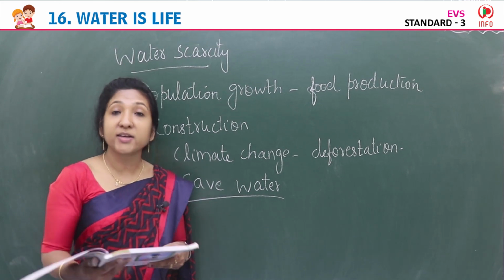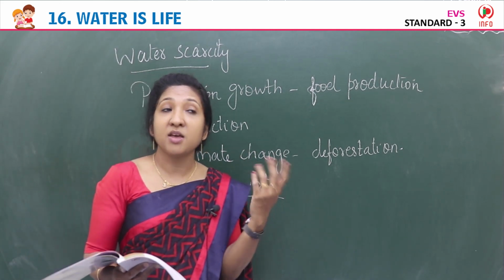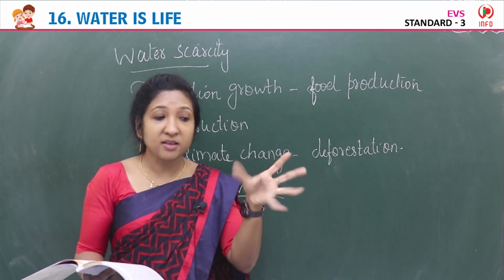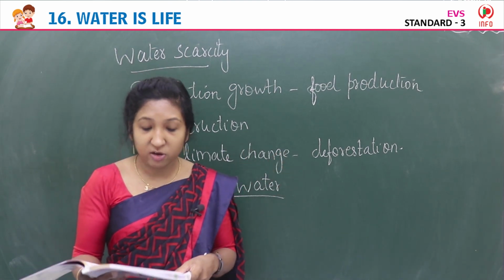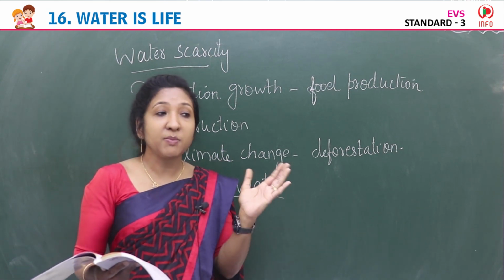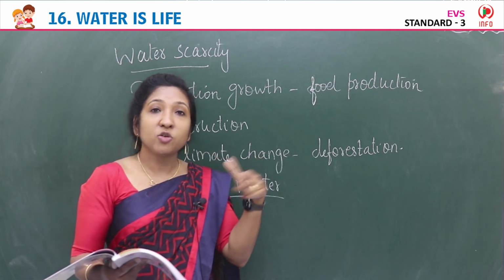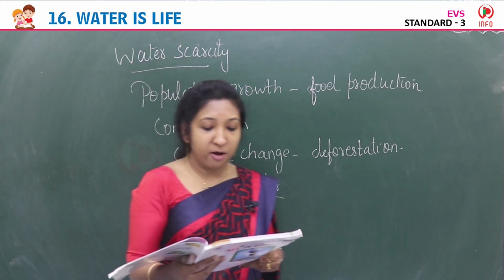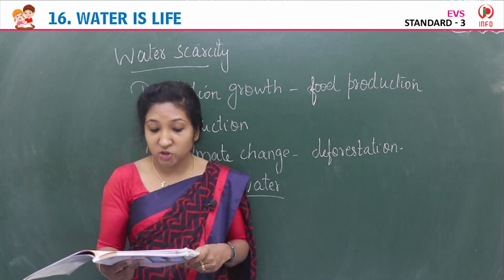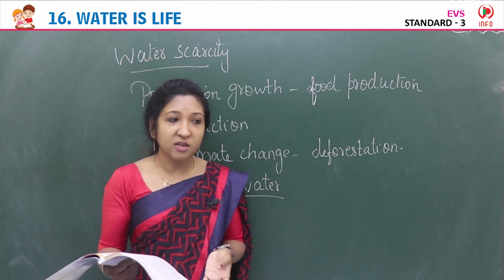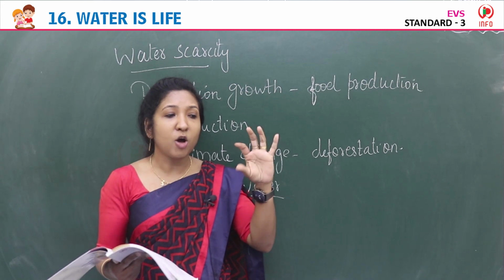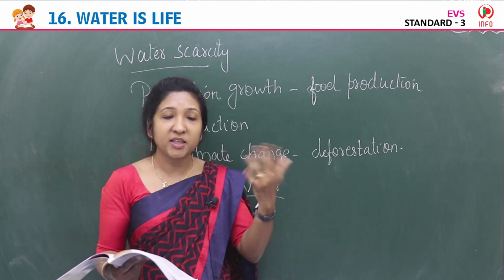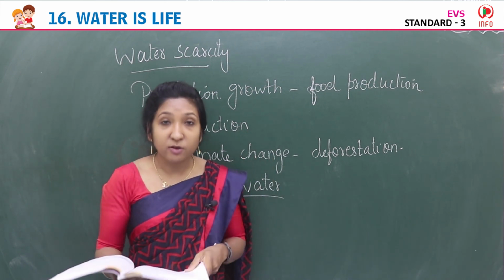Avoid leakage of water from the taps. See in your house, whether in the washroom or somewhere else, on the wash basin, whether any water tap is leaking or not. If there is leakage, then immediately call a plumber, or you have to stop the leaking of taps. Turn the tap off when not in use, especially when you brush your teeth or wash clothes. Don't open the tap unnecessarily. When it is necessary, that time you open. Otherwise, just turn off the tap and do the work.